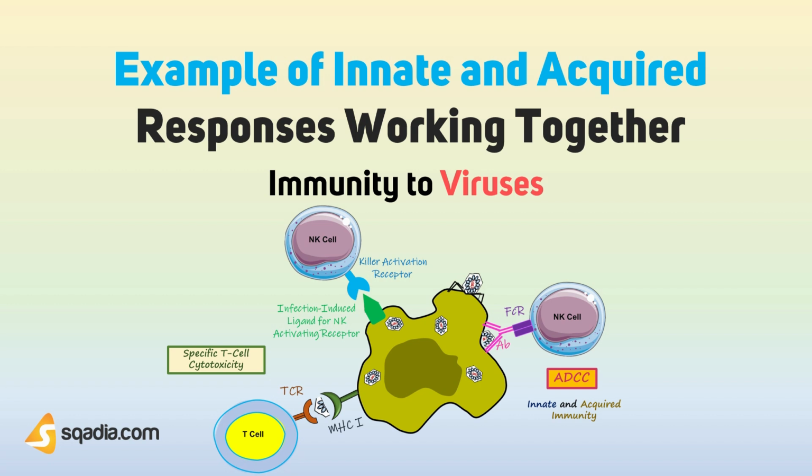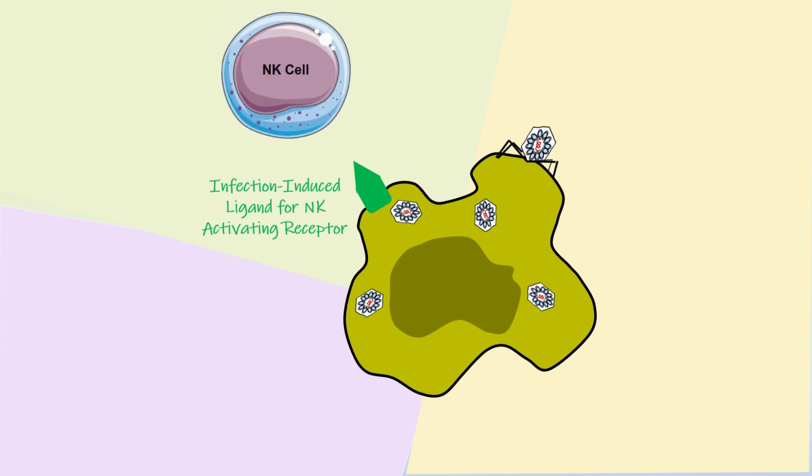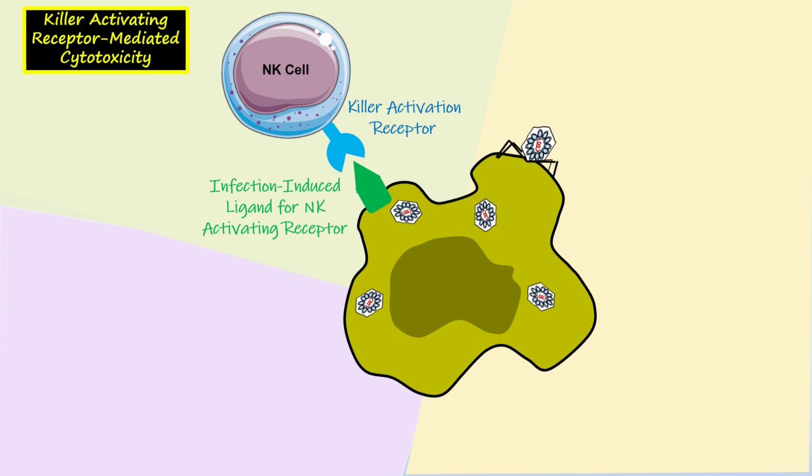Let's understand this. This is a cell infected by virus. It has infection-induced ligand for natural killer cell activating receptor. Now, natural killer cell approaches with its killer activation receptor. This leads to killer activating receptor-mediated cytotoxicity. These receptors inherently have a limited range of specificities.